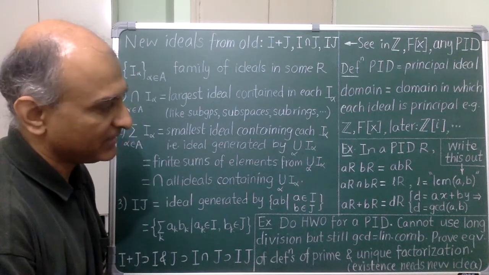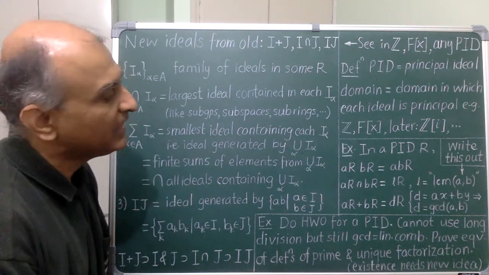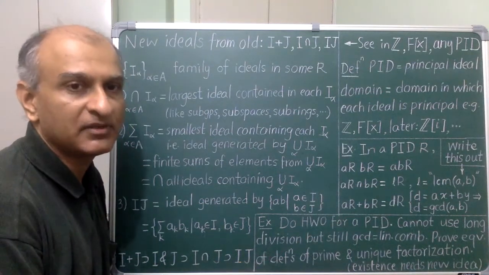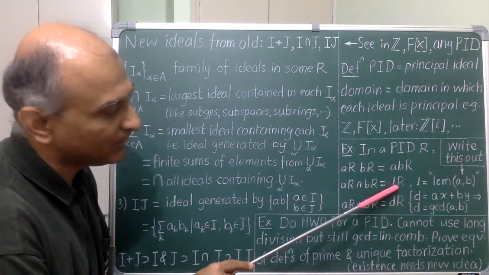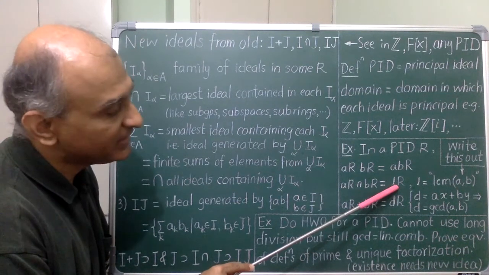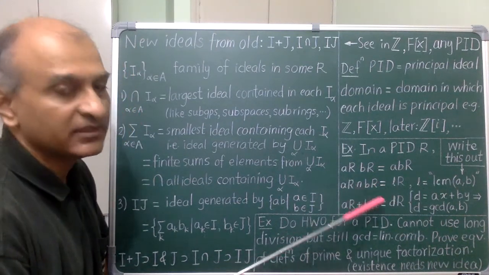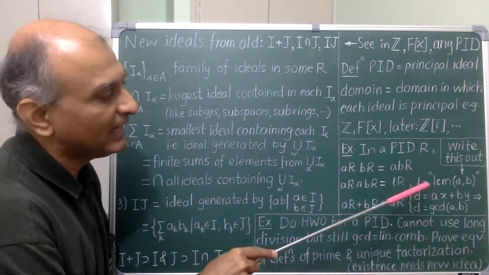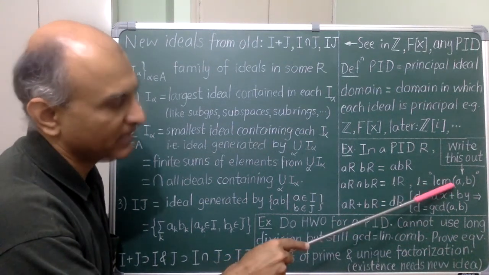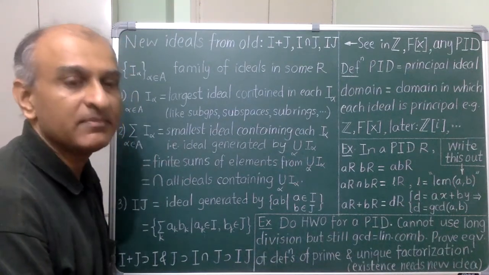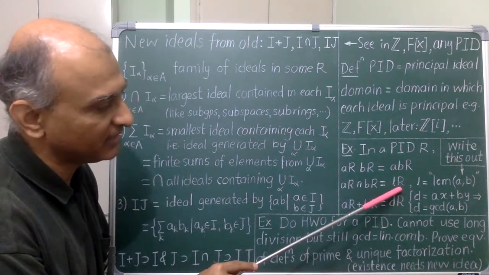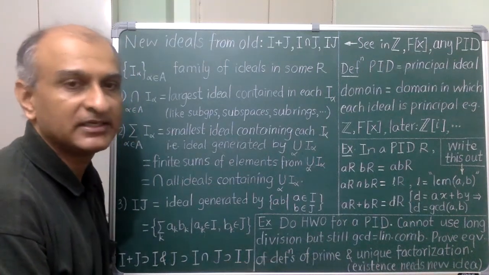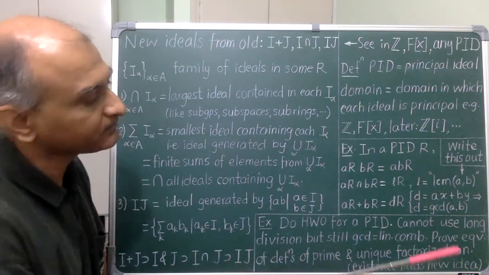Because I am in a PID, this intersection ideal is generated by some l. Therefore, any common multiple of a and b is also a multiple of l. l itself is in this intersection, therefore l is a common multiple of a and b. Thus, l deserves to be called the LCM of a and b, the LCM because any other generator of this ideal is l times a unit. So you should check all the details carefully and write them down.